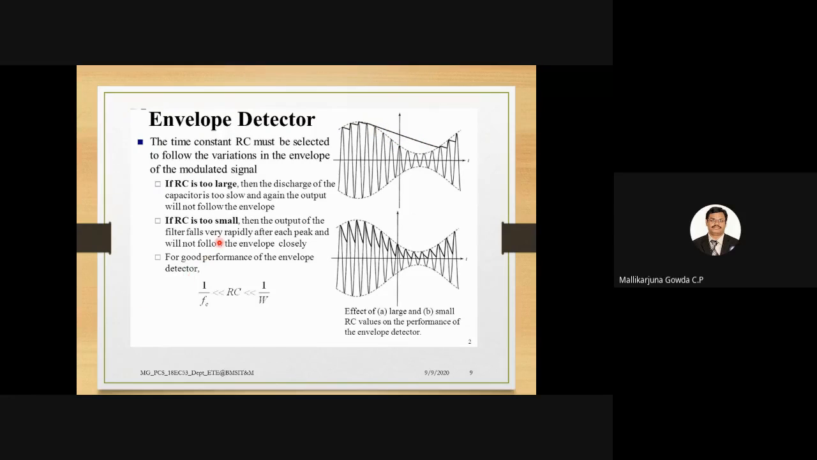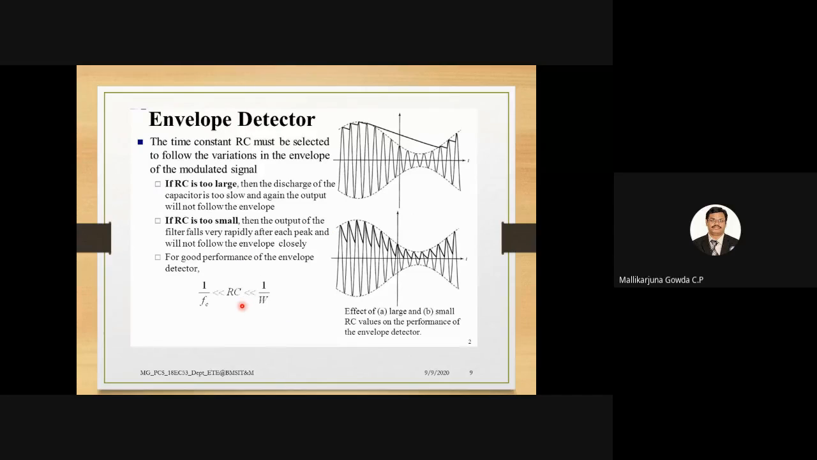So when RC is too small, what happens? When RC is too small, unlike this large case, it will be following the peak of the carrier signal, so it will follow the carrier frequency. By looking at this, we can say it is not following the envelope of the signal. This is my envelope, and it is not following it.